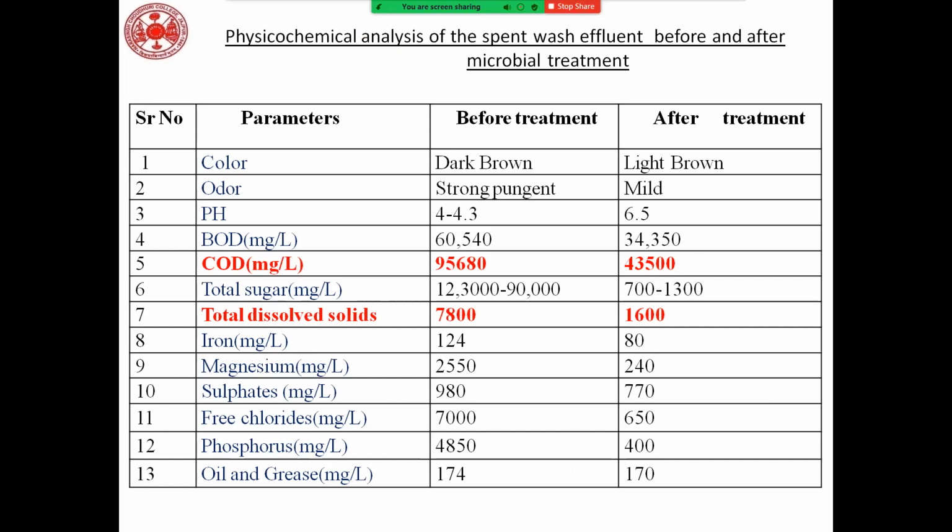This is the comparison: before treatment the color is dark brown, after treatment it is light brown. This compares the spent wash before and after treatment by the microbial consortium, a composite of bacteria, fungi and algae. If I mix them and apply it, it shows a good result.